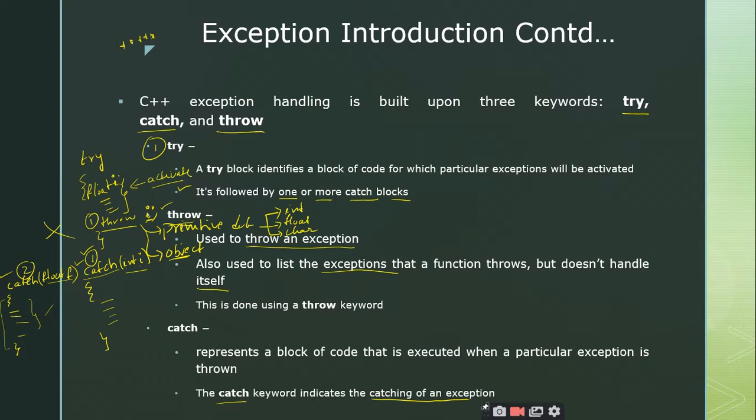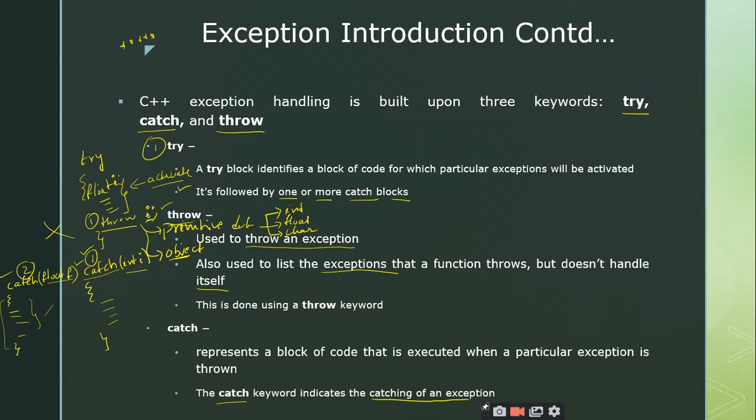Simple. Let us give a brief idea on exception handling. C++ exception handling is mainly based on 3 keywords: try, catch, and throw. The try block is a set of statements or a block of code where the exceptions are activated. Once you have the exceptions activated, you should throw the exception.